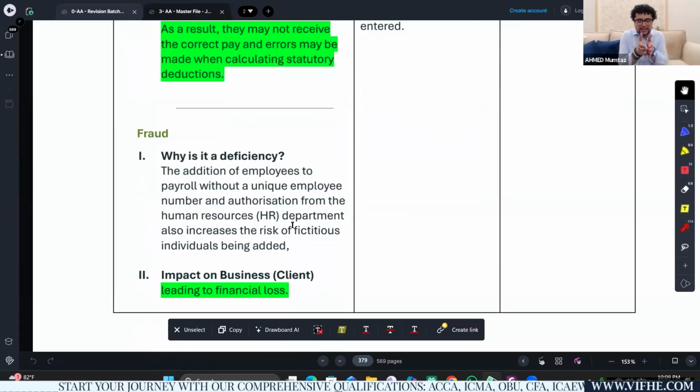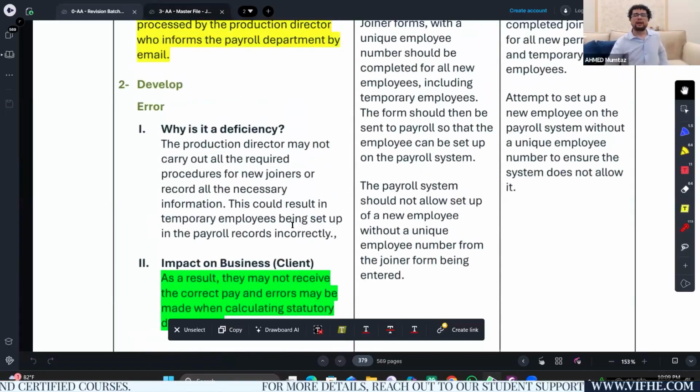There has to be a segregation of duty between HR and payroll. HR is going to hire and add the employee, and payroll can only process. So the production director can exploit the situation and introduce fictitious employees. This leads to a risk of fictitious employees being added, which is going to be a loss for the company. So what would be the recommendation?